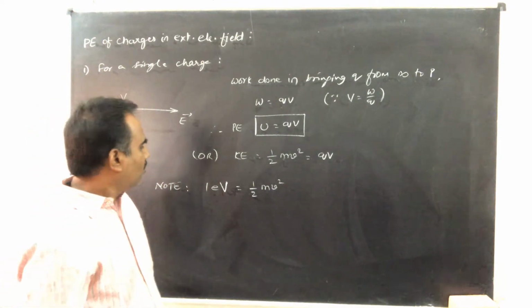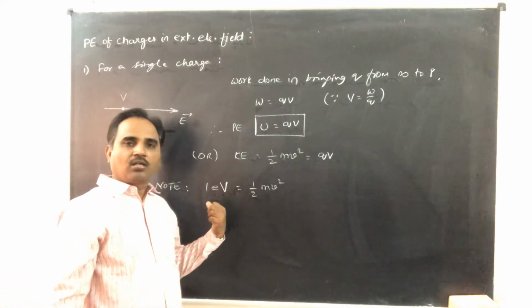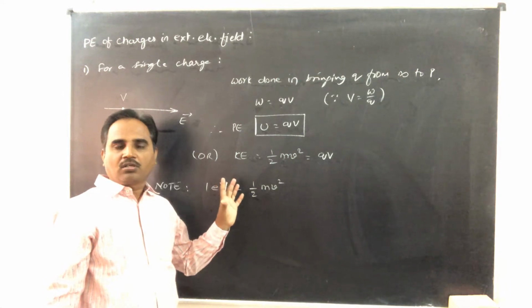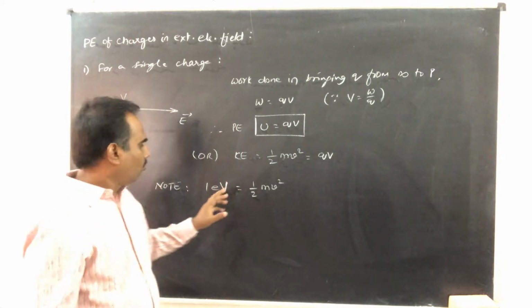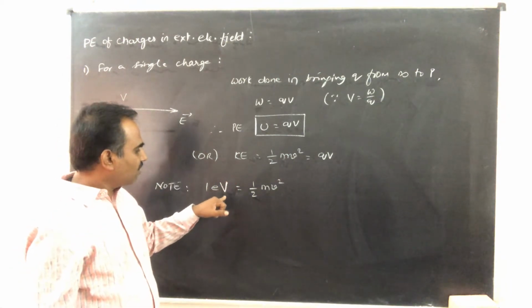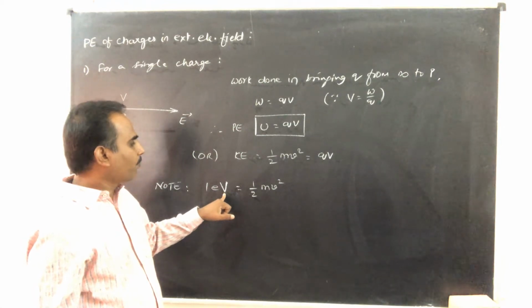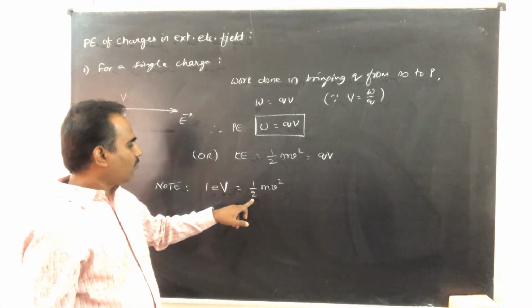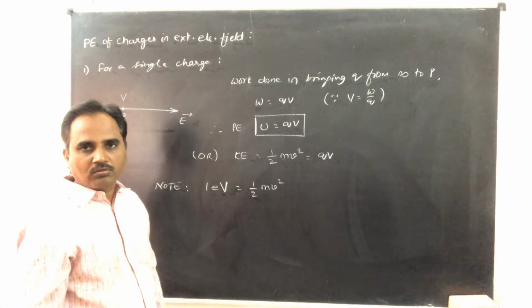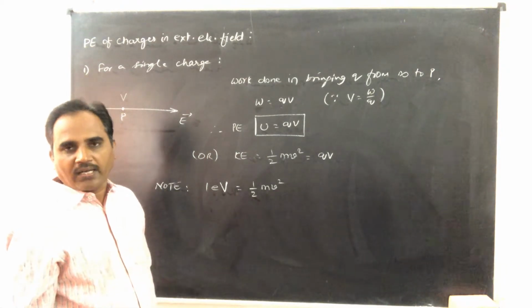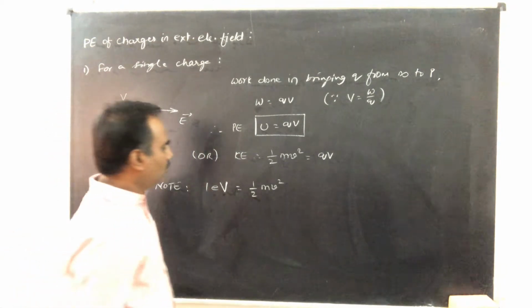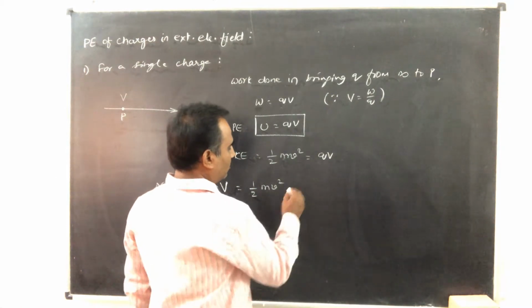That means when an electron is moving in a region where the potential difference is 1 volt, whatever kinetic energy is acquired by it becomes equal to 1 electron volt.